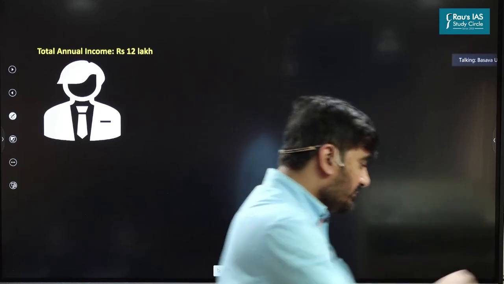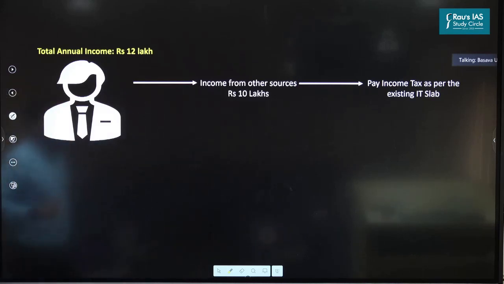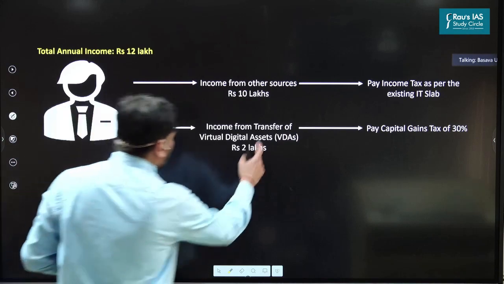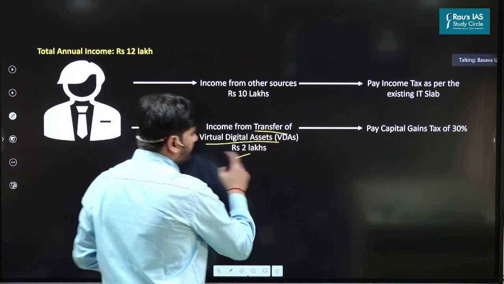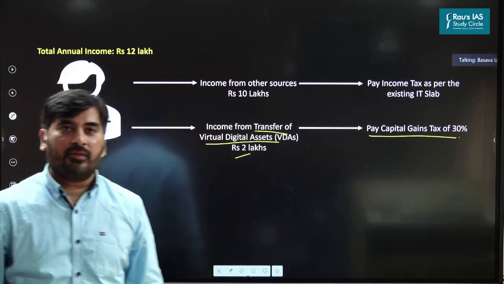So if you understand this thing, you can have a look. Say this person earns 10 lakh from all the sources. On this 10 lakh, he'll pay income tax as per the existing tax slab. He's earning 2 lakh from the transfer of virtual digital assets. On this 2 lakh, he'll pay a capital gains tax of 30%, that is 60,000.